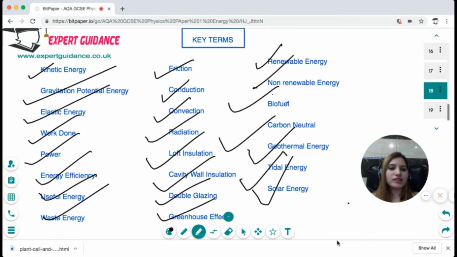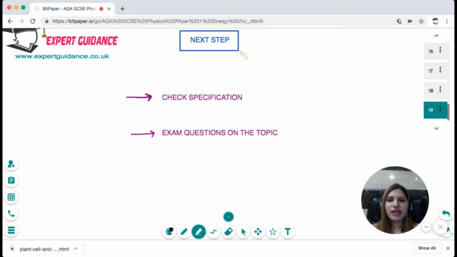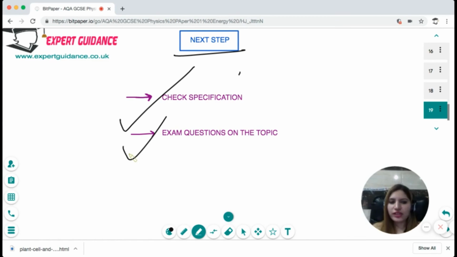You can pause the video, have a go at these terms, and then check back the answer. So you can come to my website where you can find the explanation of these key terms. Now, as always, your next step is to check the specification, make sure whatever is there in the energy specification is crystal clear to you, and do the exam questions on this topic.